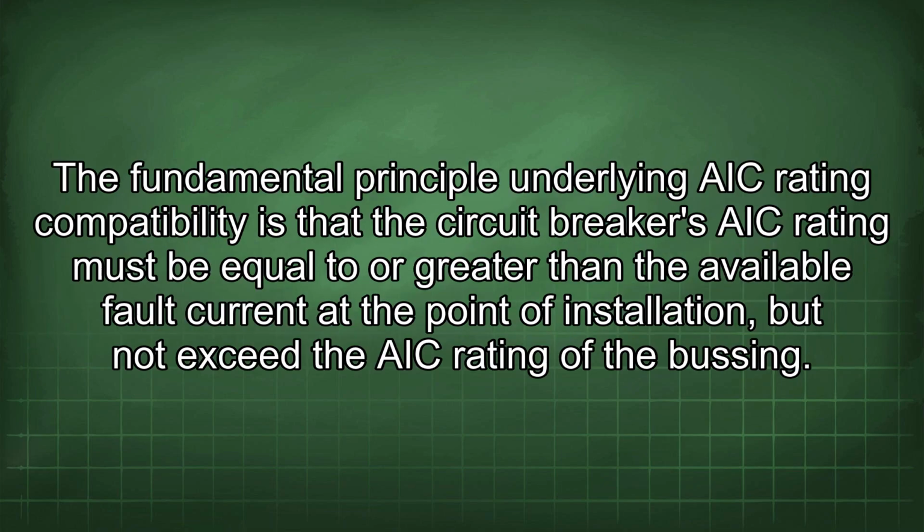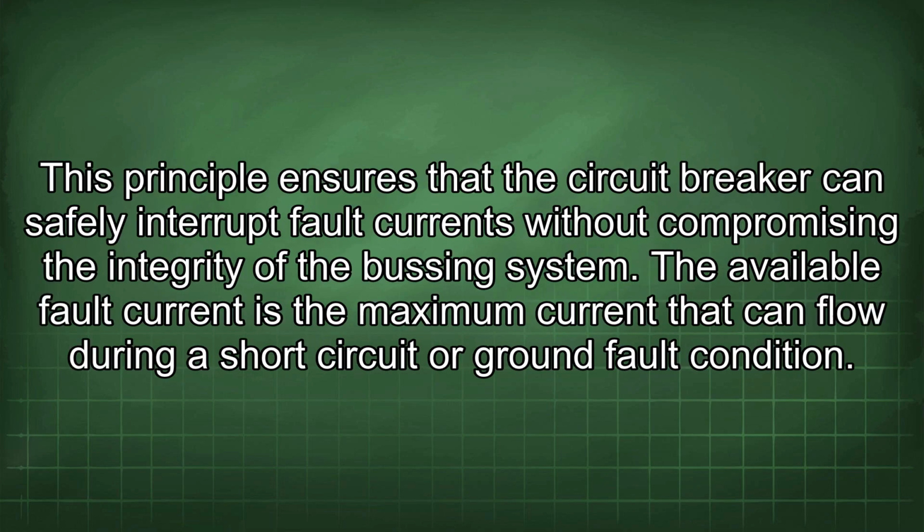The fundamental principle underlying AIC rating compatibility is that the circuit breaker's AIC rating must be equal to or greater than the available fault current at the point of installation, but not exceed the AIC rating of the busing. This principle ensures that the circuit breaker can safely interrupt fault currents without compromising the integrity of the busing system. The available fault current is the maximum current that can flow during a short circuit or ground fault condition.